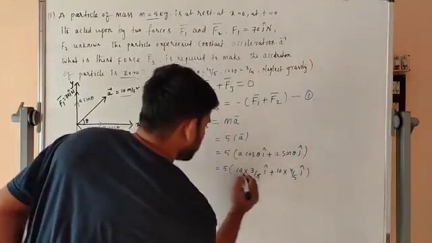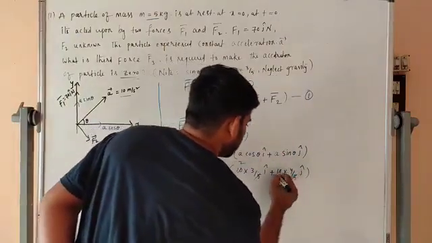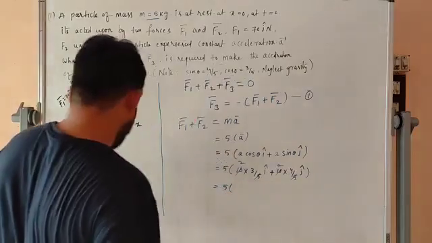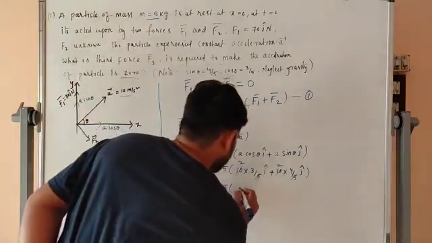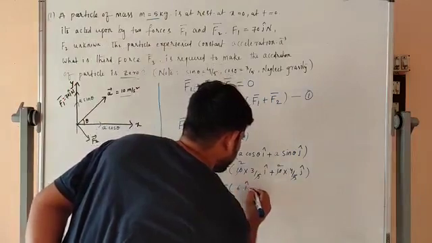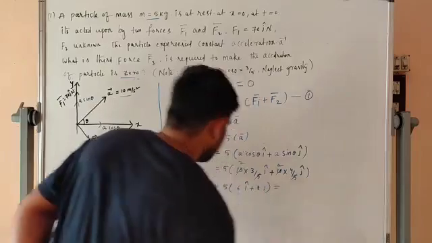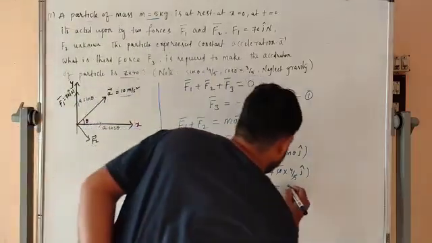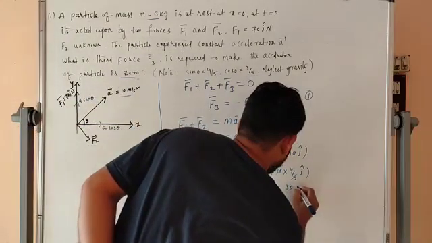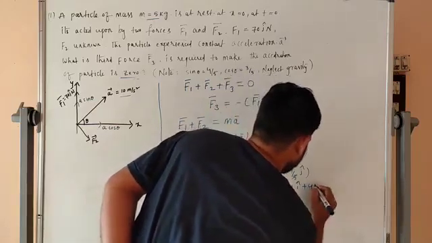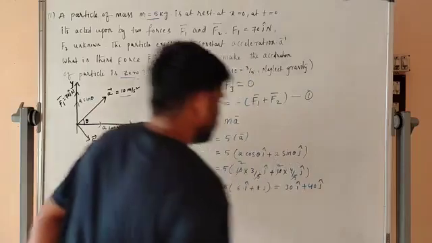So 5 twos are 10, 5 into 2 into 3 is 30, and 5 into 8 is 40. So 30 i cap plus 40 j cap.